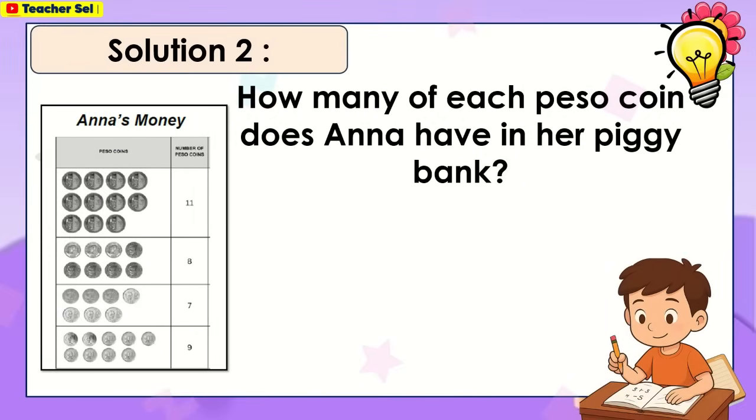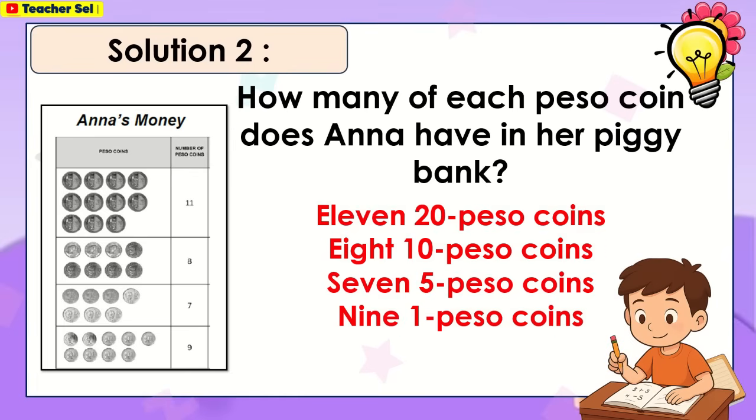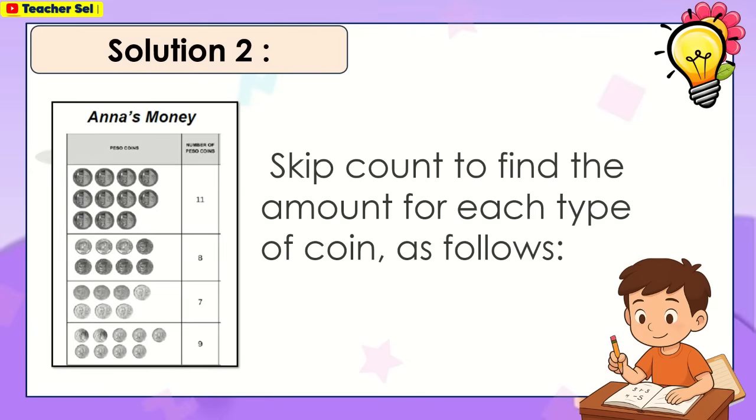How many of each peso coin does Anna have in her piggy bank? 11 20 peso coins, 8 10 peso coins, 7 5 peso coins, 9 1 peso coins. Skip count to find the amount for each type of coin as follows.